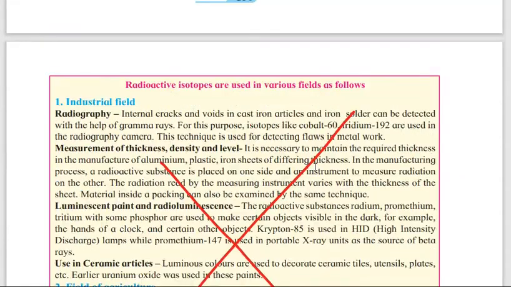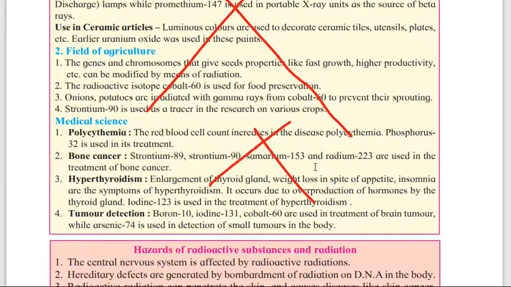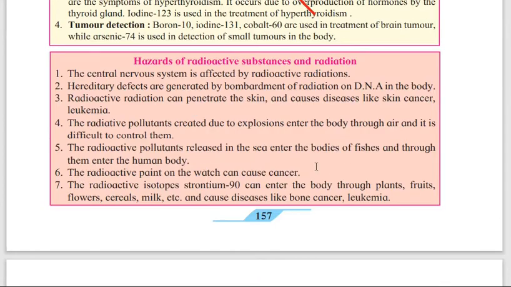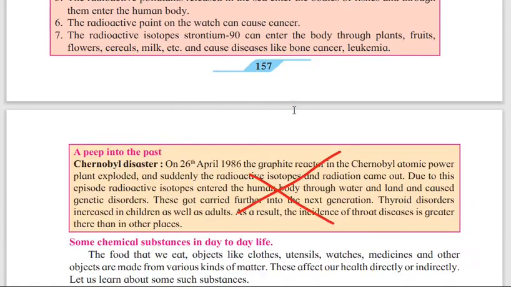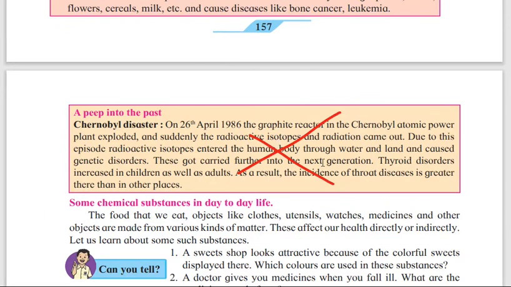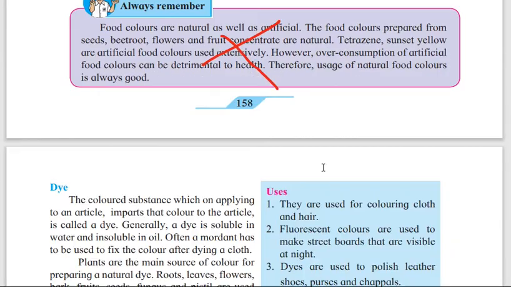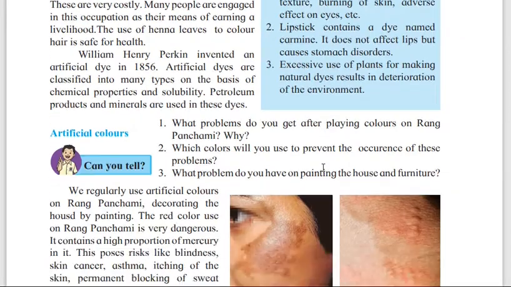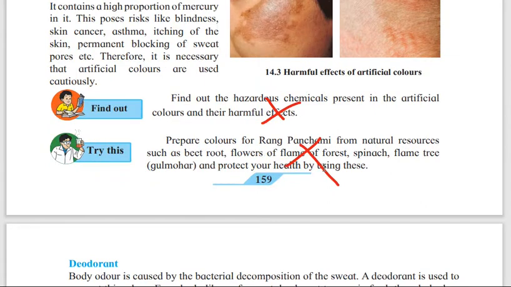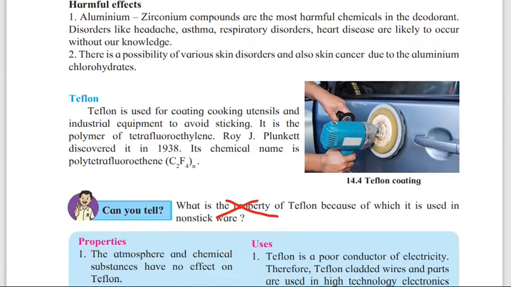Then here, radioactive isotopes are used in various fields as follows, no need to learn that. Page number 157. But hazards of radioactive substances and radiation is there, you have to learn that. Then again a peep into past is removed. Always remember, page number 158. Page number 159, the last one, find out and try this, is not there.